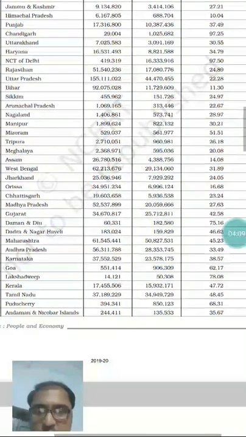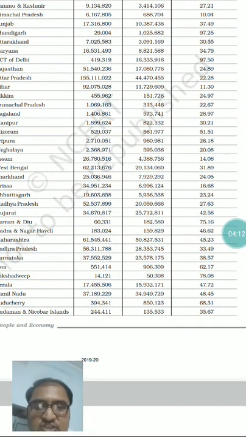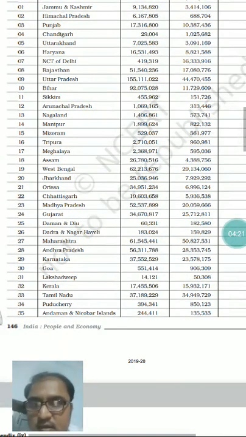See Goa, about 62% of Goa is urbanized. More than 62% of Goa lies in urban area. And the last option is Maharashtra.